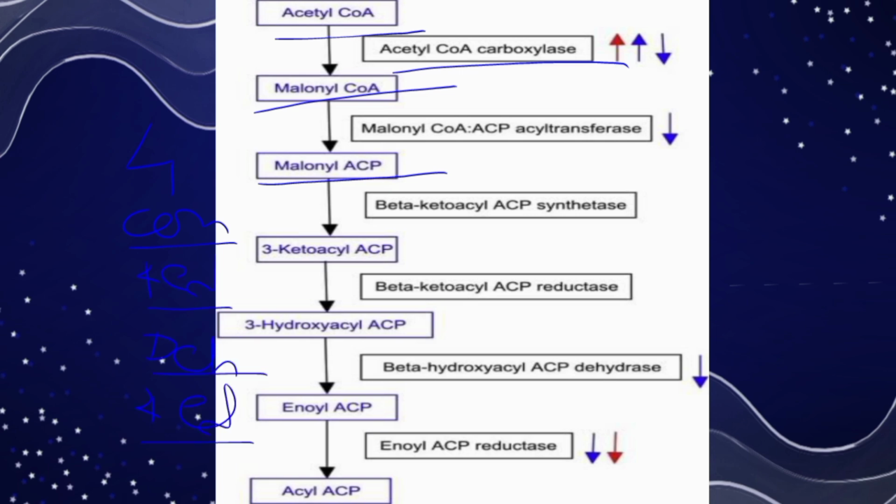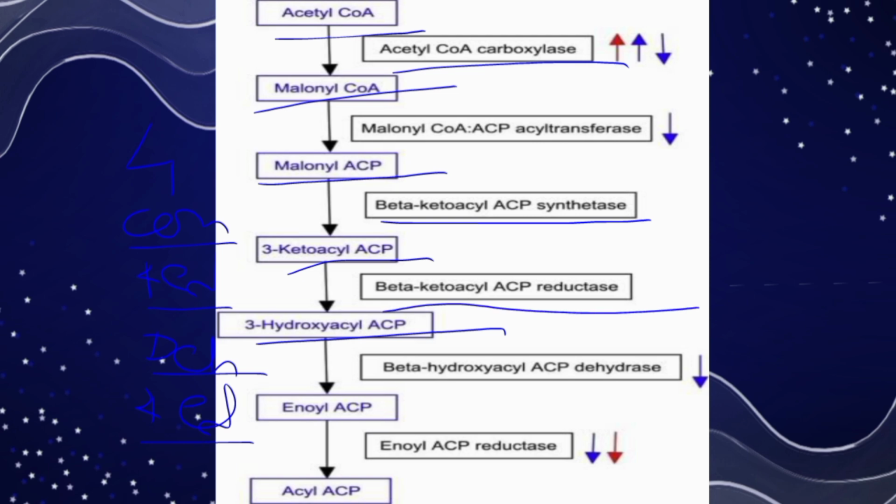Condensation of acetyl ACP and malonyl ACP to form acetoacetyl ACP using beta-ketoacyl ACP synthetase. Reduction of acetoacetyl ACP to form 3-hydroxybutyryl ACP with the help of the enzyme beta-ketoacyl ACP reductase.